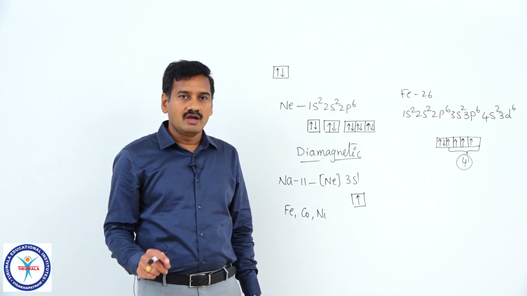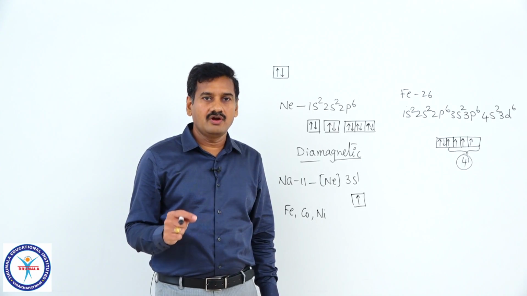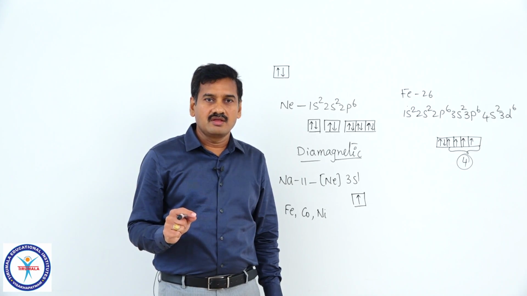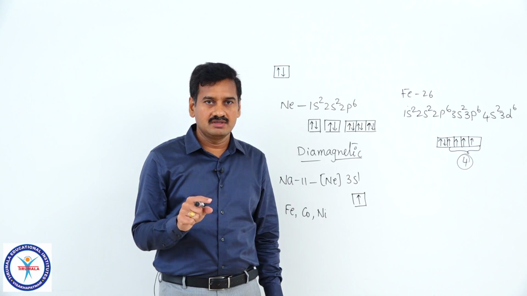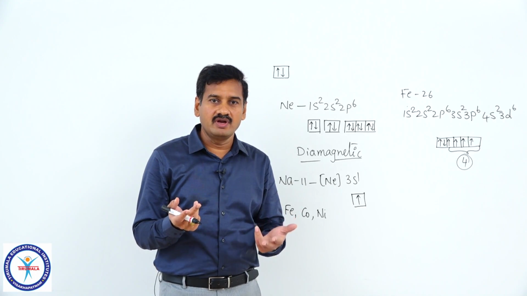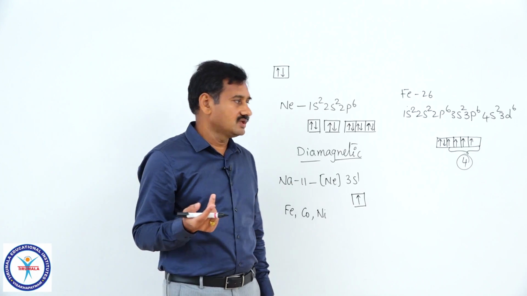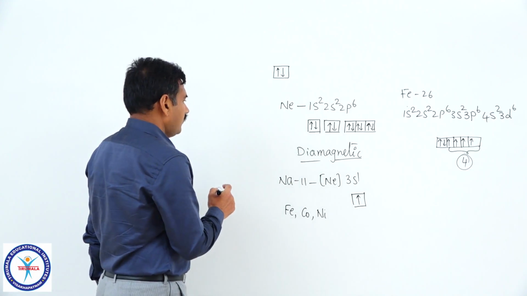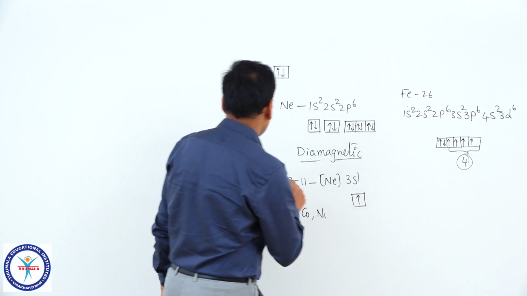Okay. And one more thing you have to know here is the magnitude of magnetic moment. How much is the magnetic moment? That magnetic moment can be known with a formula, that is square root of 4s into s plus 1 Bohr magnetons.